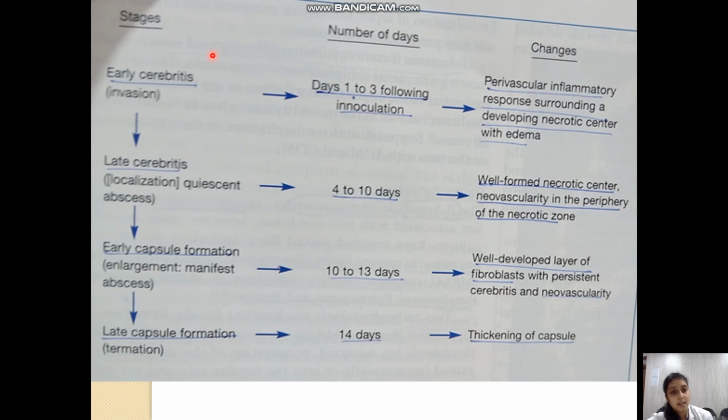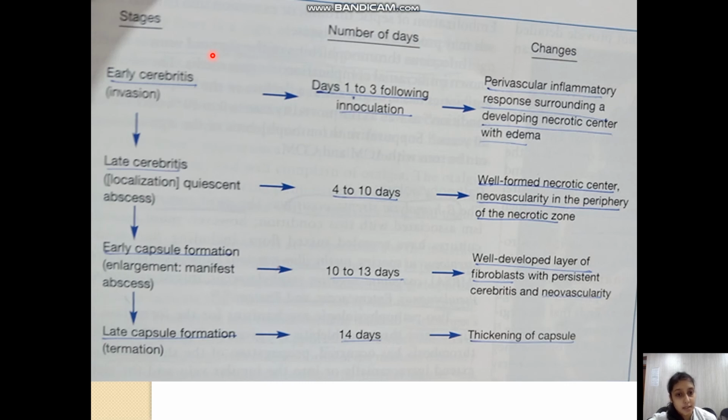Second stage is late cerebritis, which is a localization or quiescent abscess. Now there is no active inflammation; 4 to 10 days after inoculation there will be a well-formed necrotic center, and now the peripheral zone will start healing, so there will be new vascularity in the periphery of the necrotic zone.